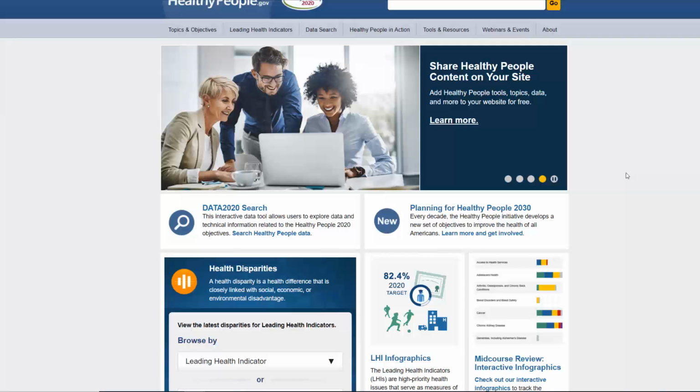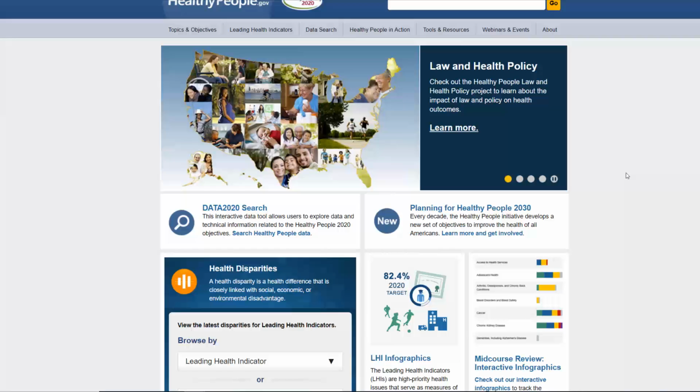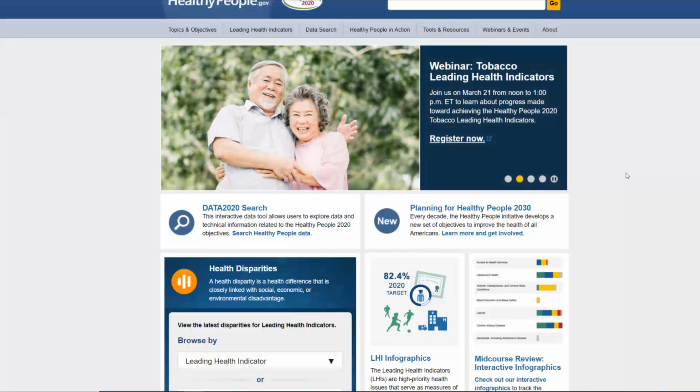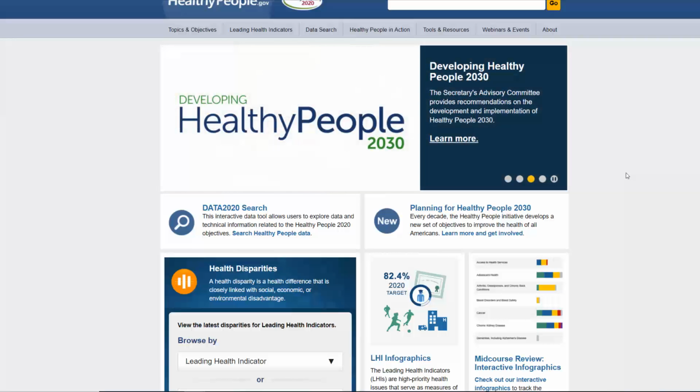Now, the U.S. Department of Health and Human Services coordinated the development of Healthy People 2020, but they used the best available current knowledge to formulate objectives and focus areas. Overall, the initiative provides a broad set of objectives to target both disease prevention and improved health. And every 10 years, the initiative is reviewed and adjusted to meet the current needs.